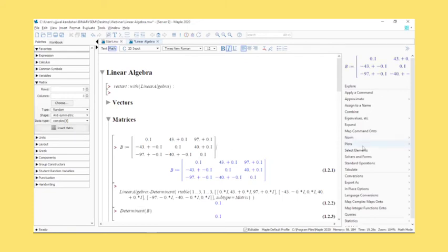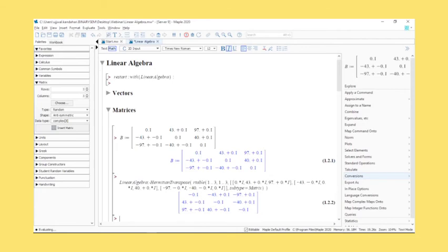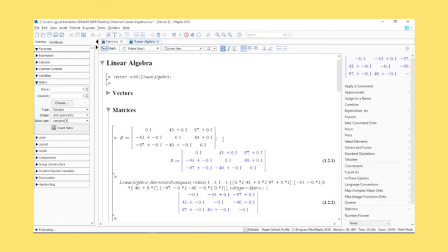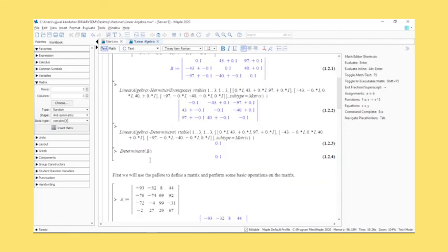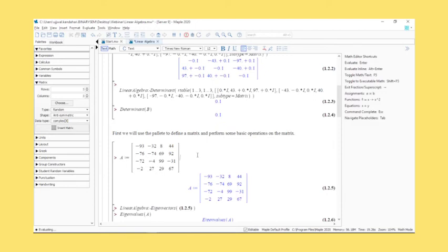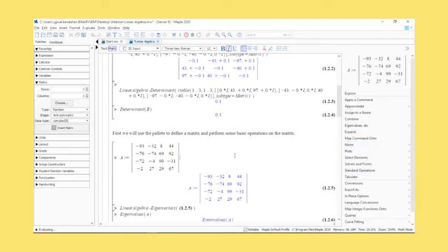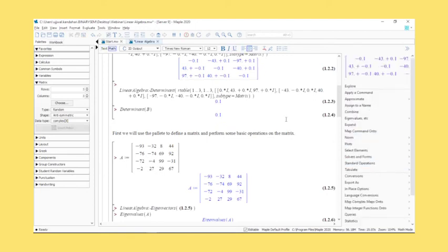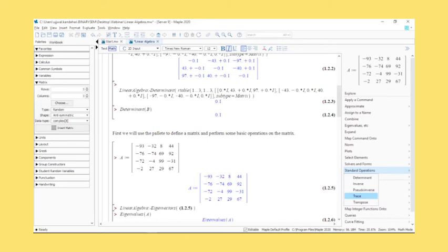Another expansion you can see when I go to standard operations: because it's a matrix of complex entries, you can get the Hermitian transpose for it. If it was a real matrix, I would not get options like Hermitian transpose. I'd get transpose, pseudo inverse, and so on. For a complex matrix, automatically these options are different.